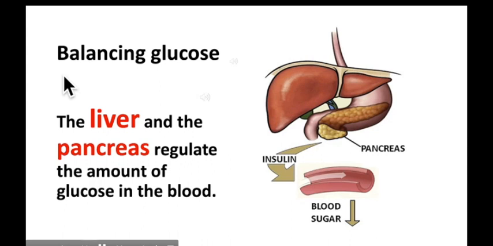So students, the question is how our body balances glucose. The organs which are involved in the balancing of glucose, just see the diagram on the right, are the liver and pancreas. The liver and the pancreas regulate the amount of glucose in the blood.